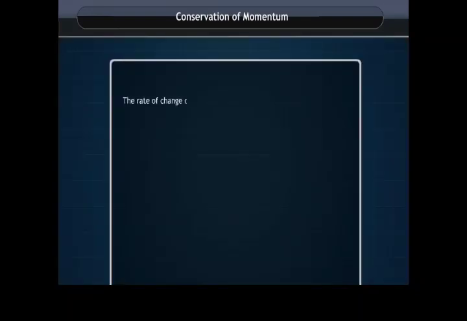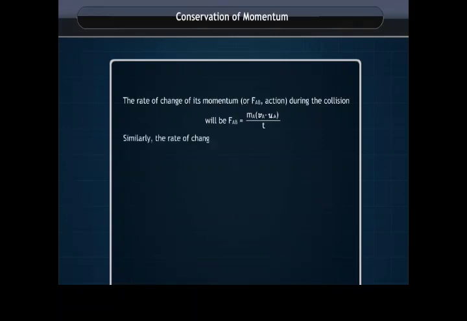The rate of change of momentum of ball A, or FAB, the action, during the collision will be FAB = MA(VA - UA)/t. Similarly, the rate of change of momentum of ball B, or FBA, the reaction, during the collision will be FBA = MB(VB - UB)/t.